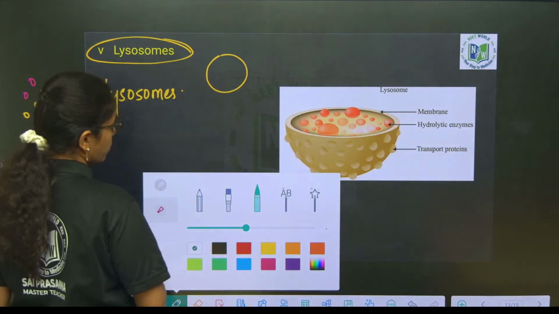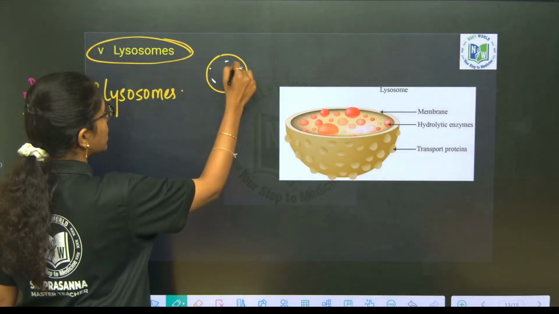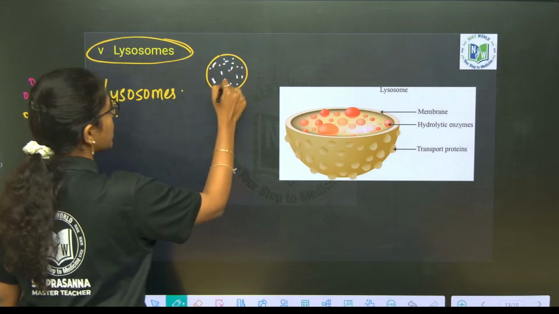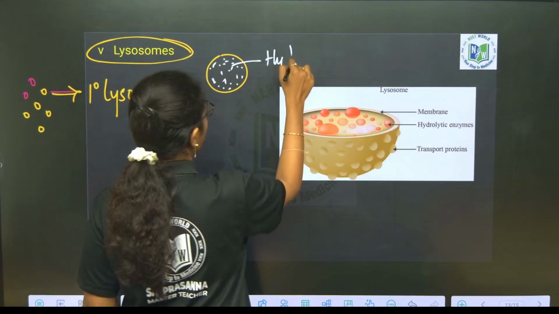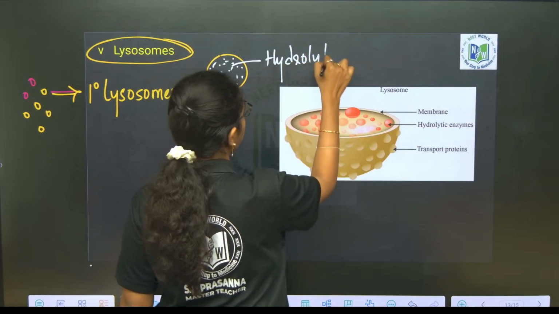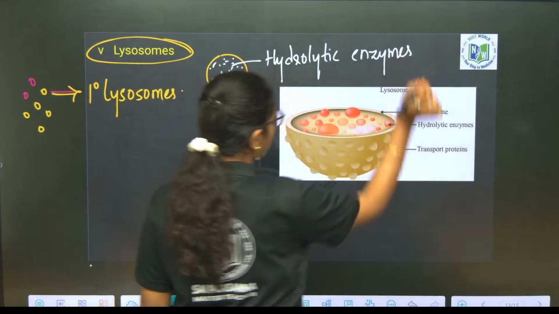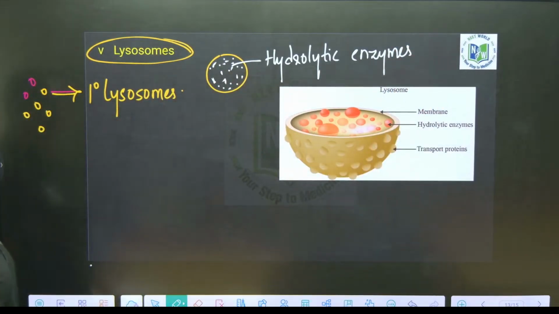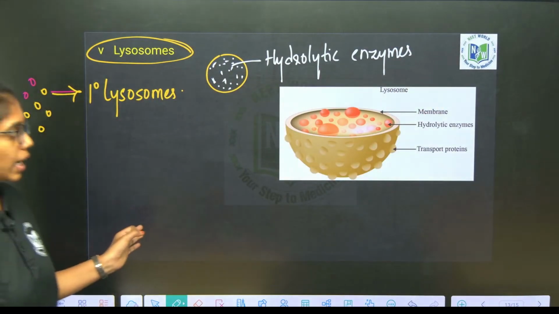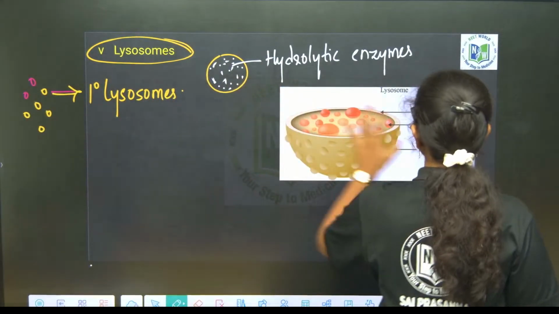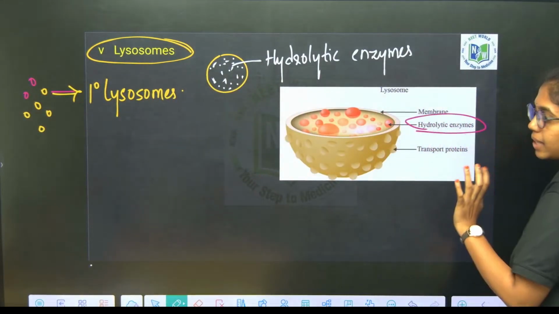Hydrolytic enzymes. They are rich in hydrolytic enzymes. These are the primary lysosomes. Clear?